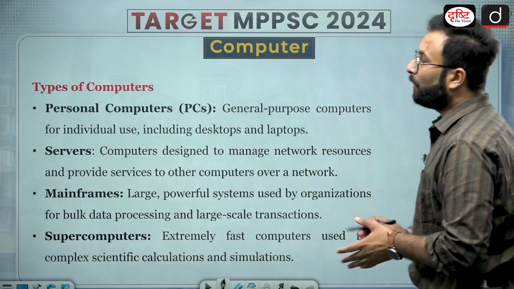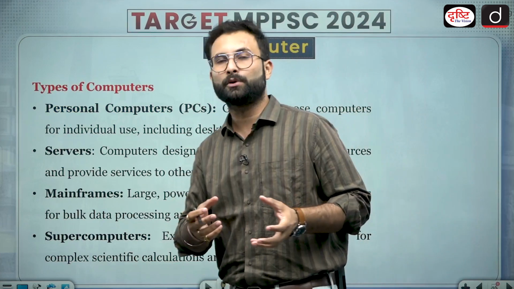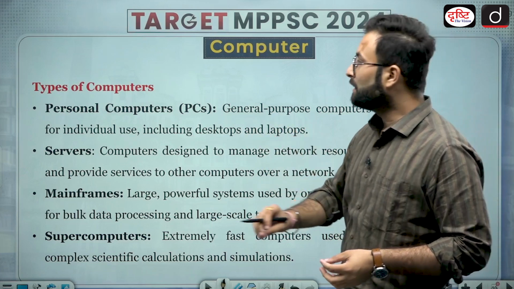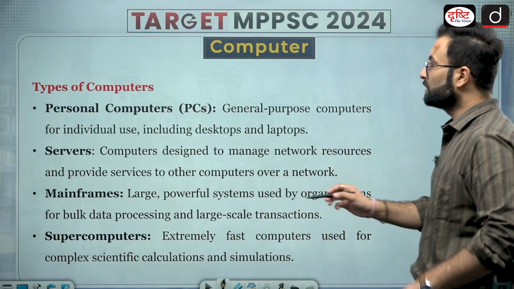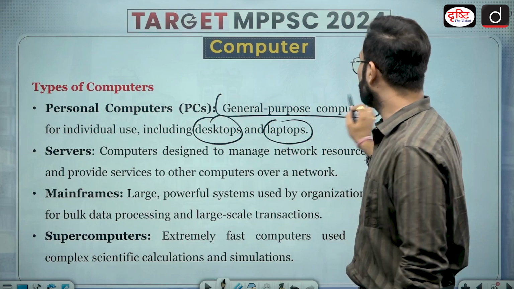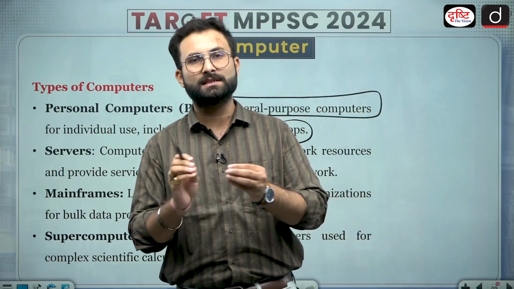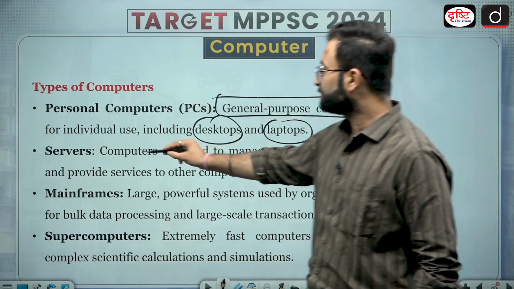Now types of computers, if we see, there are personal computers, then there are servers, mainframes, and then supercomputers. When we are talking about personal computers, you know that these are for individual use. These are basically desktops and laptops. These are general purpose computers. If you are using them at your home or your offices, these are your personal computers.